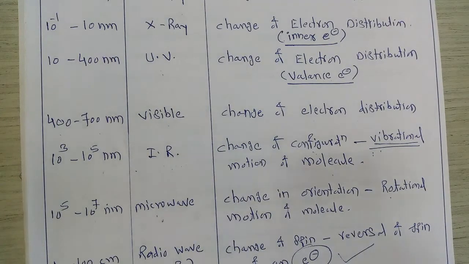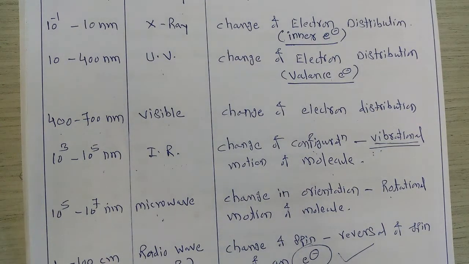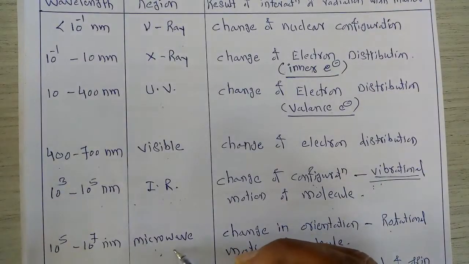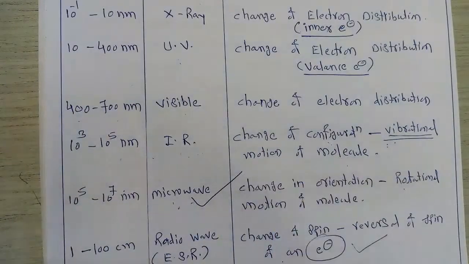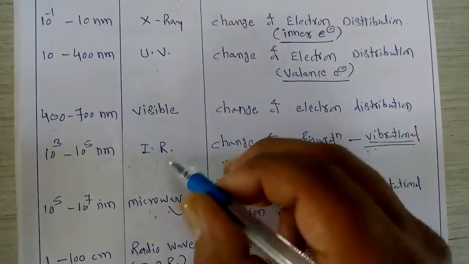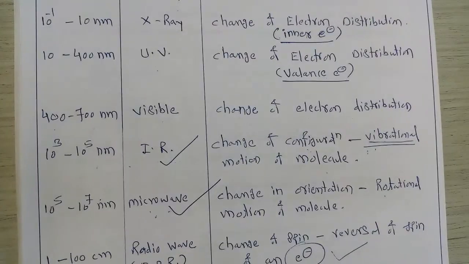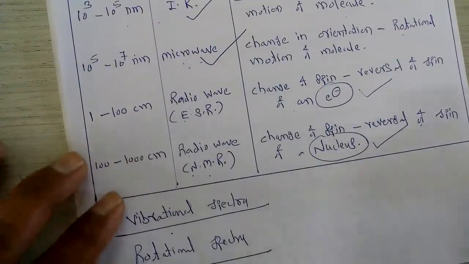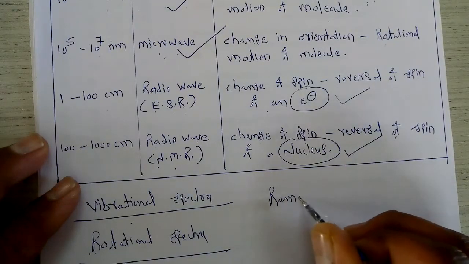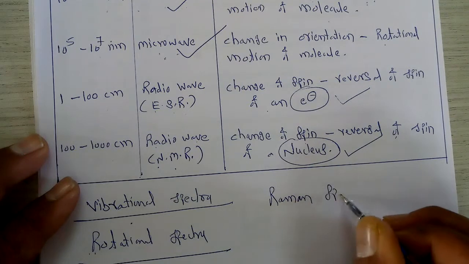Now this spectrum is useful as far as our further points are concerned. In the TYBSc chemistry syllabus, some spectroscopies are involved in the study. First is microwave spectroscopy. After that, the second spectroscopy involved is infrared spectroscopy, and the next spectroscopy involved is Raman spectroscopy.